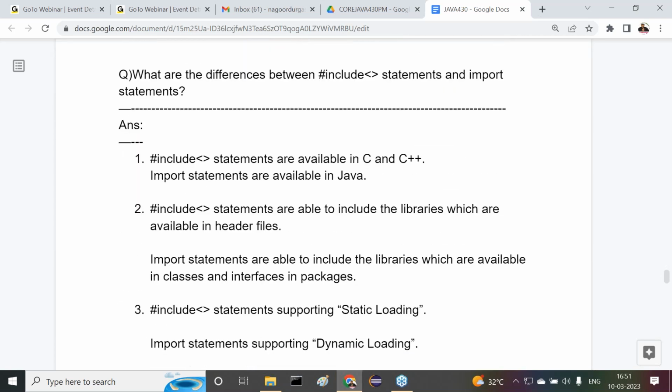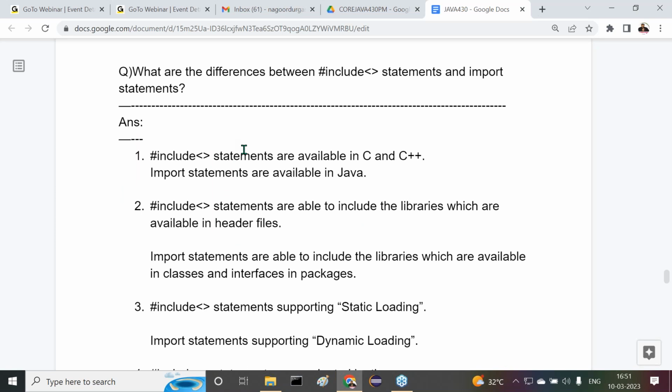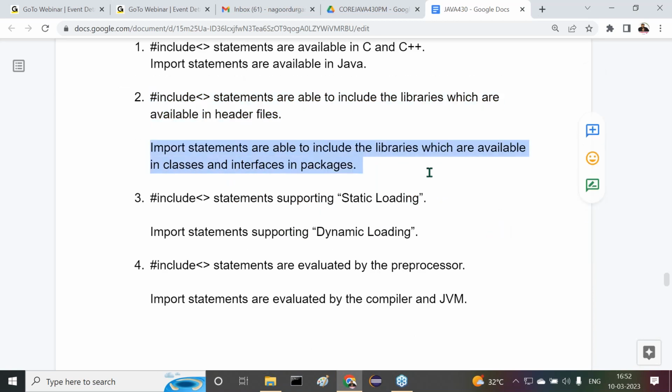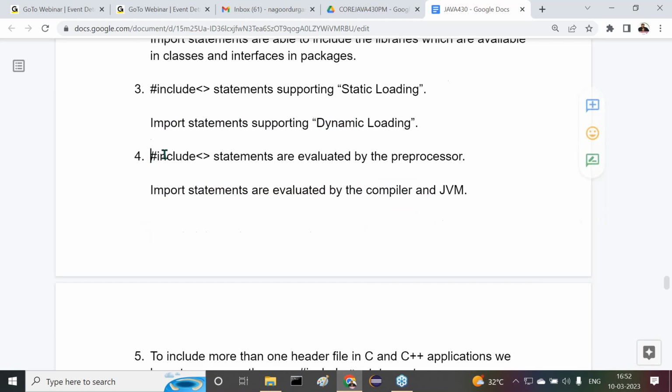Then yesterday I gave one important interview question. What are the differences between hash include statements and import statements? Hash include statements are available in C and C++. Import statements are available in Java. Hash include statements include the libraries available in header files. Import statements include the libraries available as classes and interfaces in packages. Hash include statements support static loading, import statements support dynamic loading. Hash include statements are evaluated by the preprocessor, import statements are evaluated by the compiler and JVM.